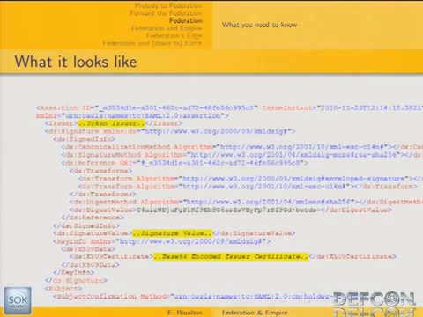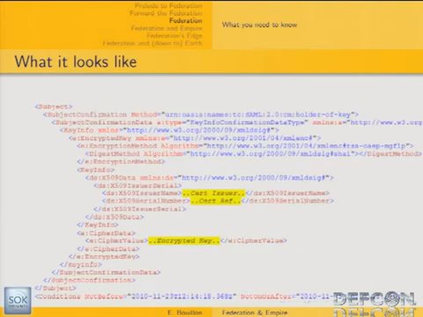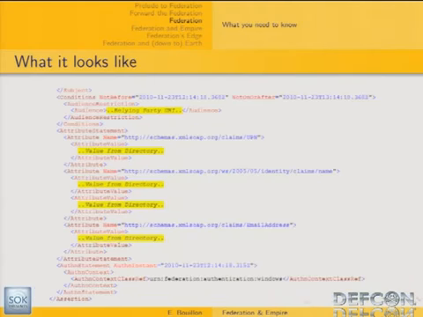So here is how it looks. With no surprise, it's a signed XML document which follows the XML digital signature standard. You get information regarding the issuer, regarding the signature, how it has been computed, etc. You get information about the subject, and more interestingly, you get the information about the attributes contained within this SAML assertion.